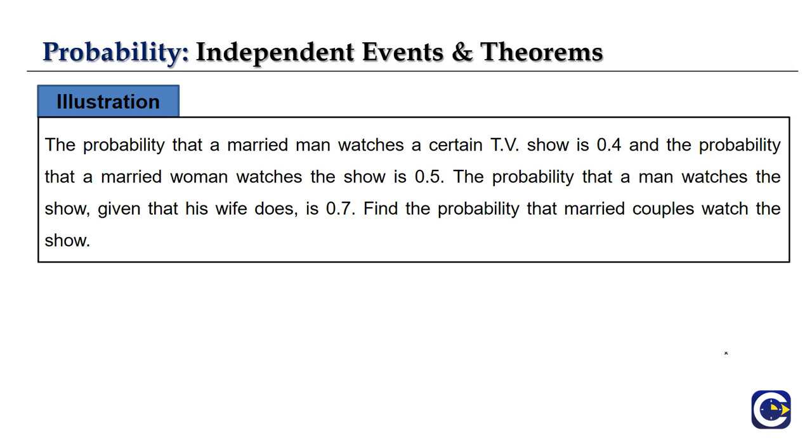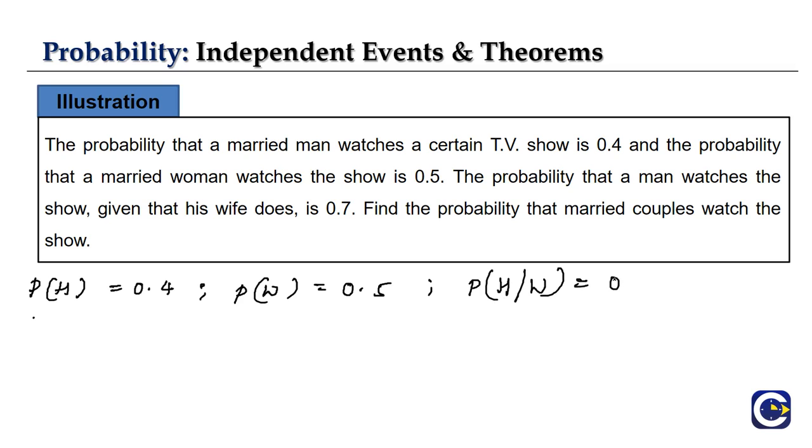So first we'll consider, let H be the event that a married man watches. So let P of H be the probability of a married man watching the show, which is given as 0.4, right? Let us consider W as a married woman watching the show. So for women they have given P of W is 0.5. And here they have given that the probability that a man watches the show given that his wife does is 0.7, which means P of H given W is 0.7.